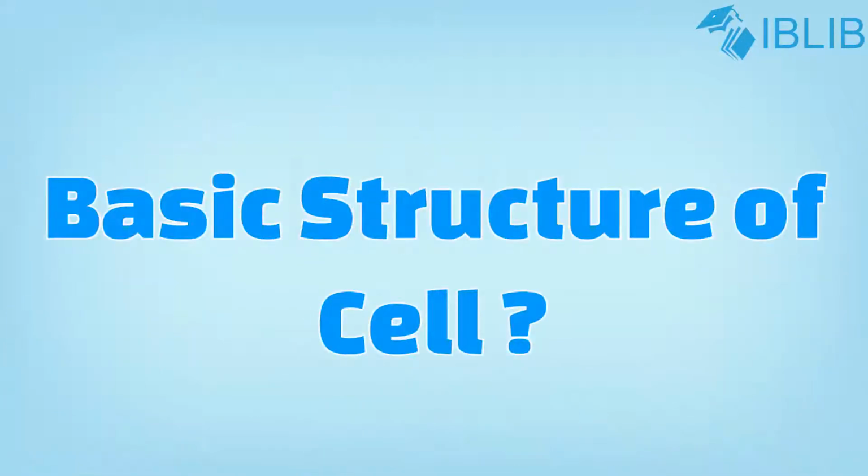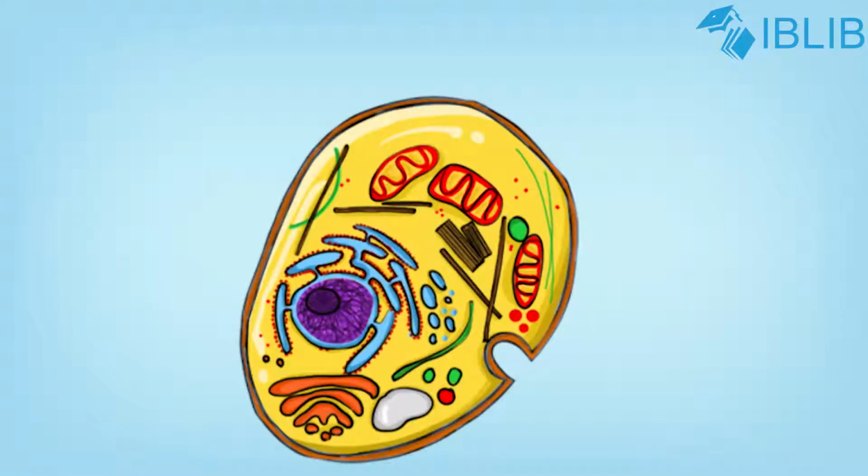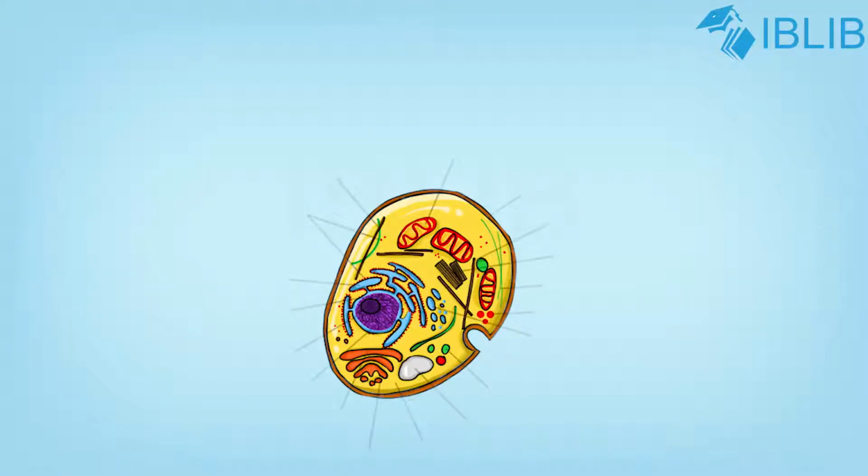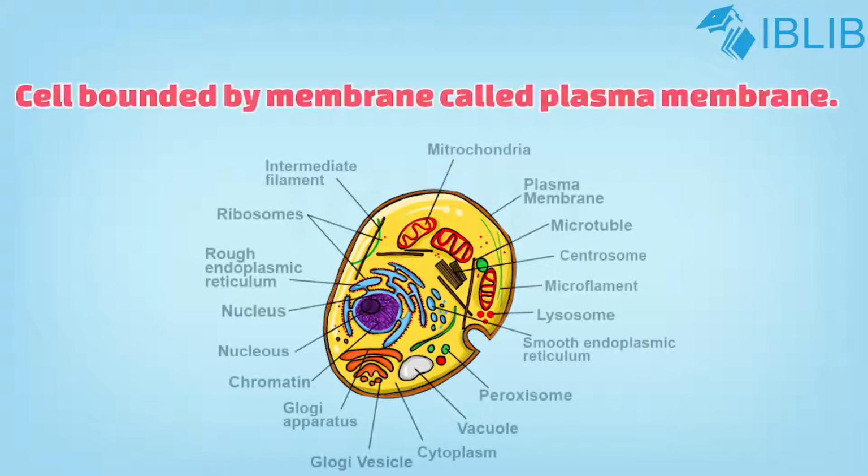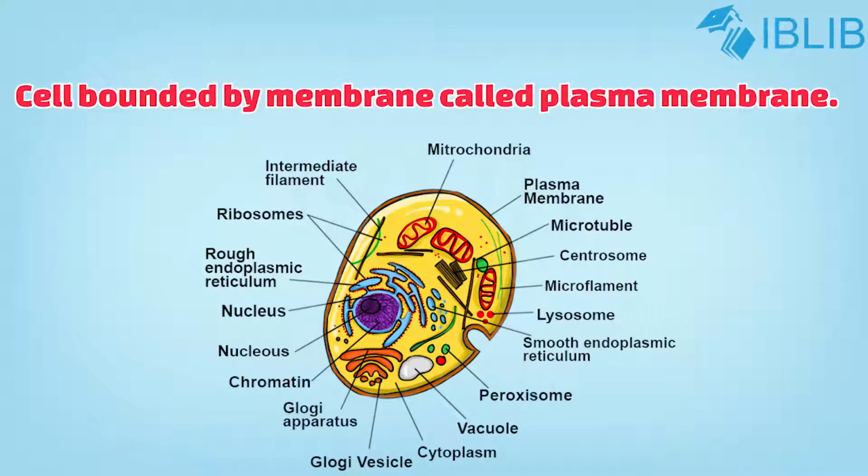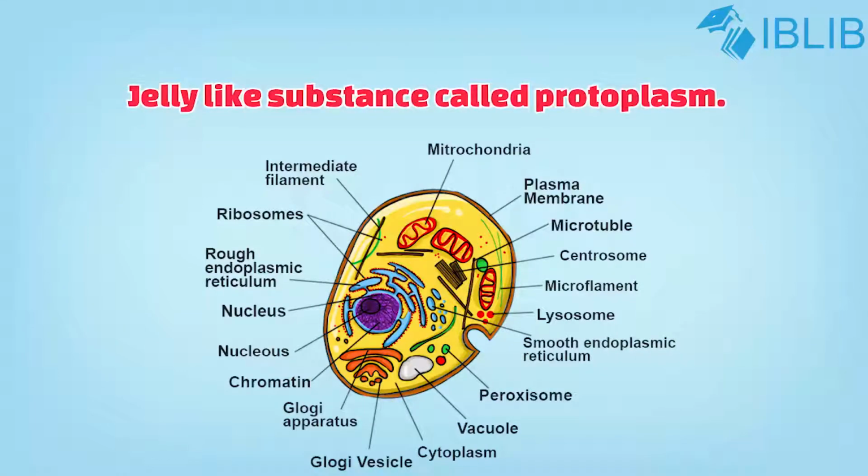Basic structure of a cell. Even though most cells vary in their shape and size, but their basic structure is almost similar. A cell is like a tiny container bounded by a membrane known as cell membrane or plasma membrane. It is filled with a jelly-like substance known as protoplasm.